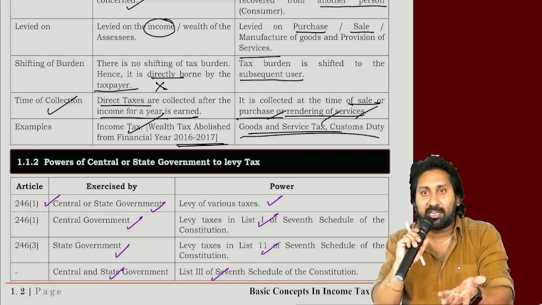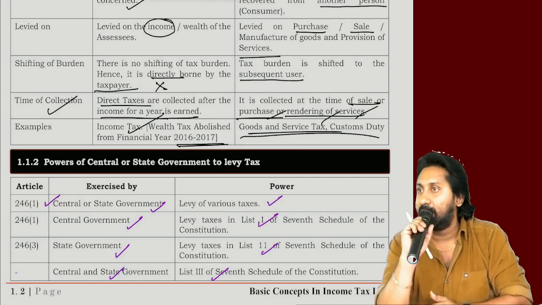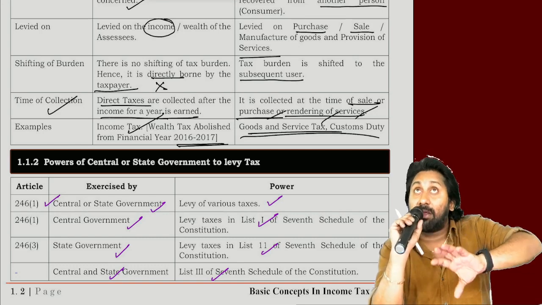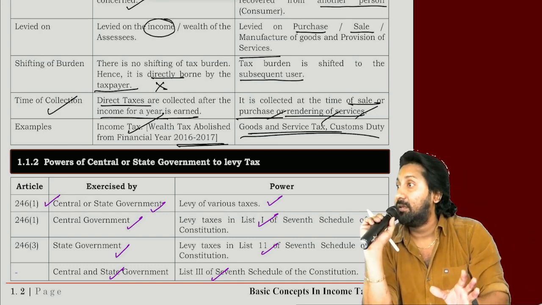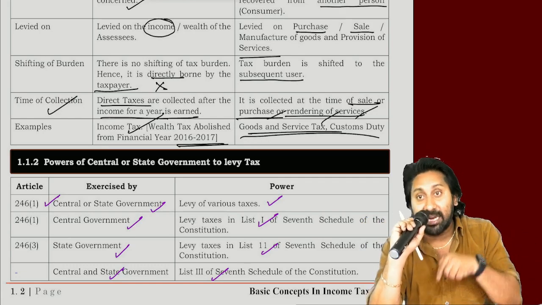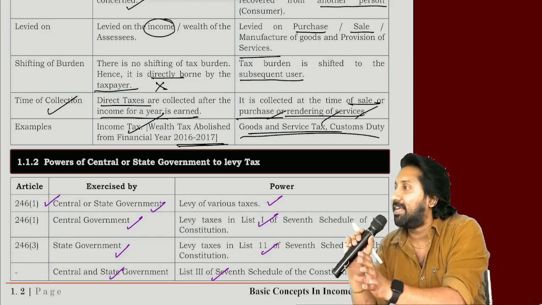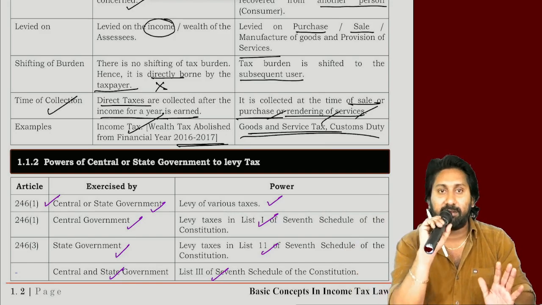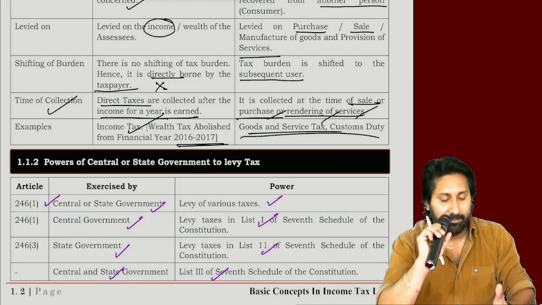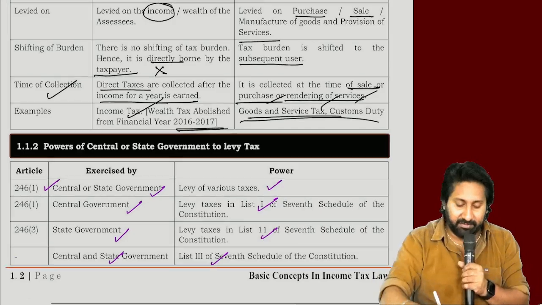Obviously, the answer is very clear. Language change means how can the syllabus be the same? Therefore, the overall education system is the central government's responsibility, but the syllabus and other things are the state government's responsibility. From this, what is the moral of the story? Education is always a concurrent list. Understood the point clearly? And even forests are the same. That's why I have given some examples here.